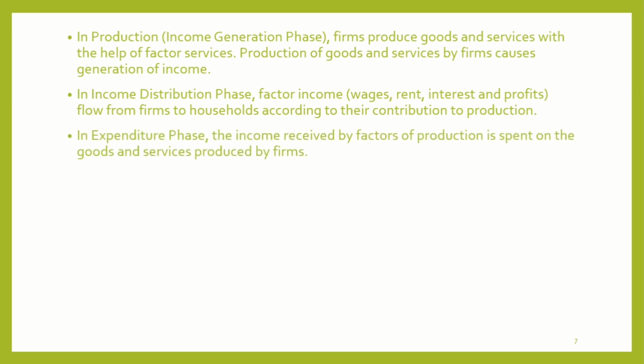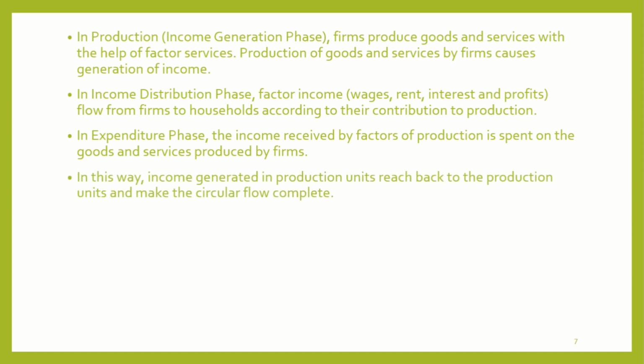In the expenditure phase, the income received by factors of production is spent on the goods and services produced by firms. In this way, income generated in production units reaches back to the production units and makes the circular flow complete.